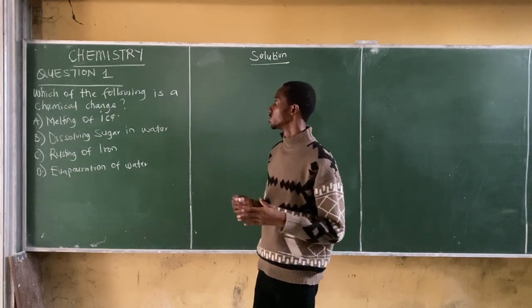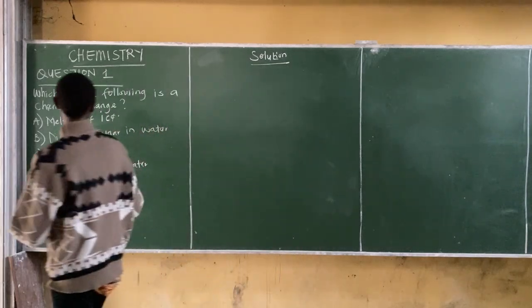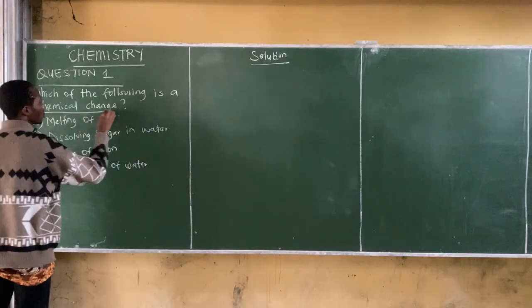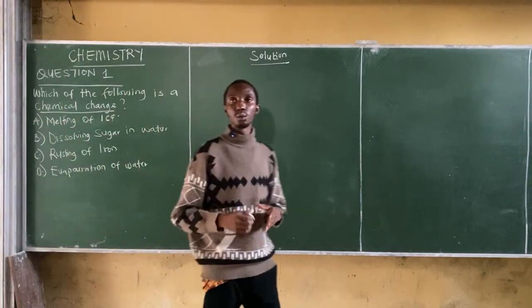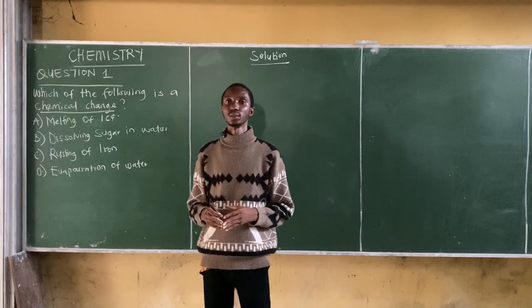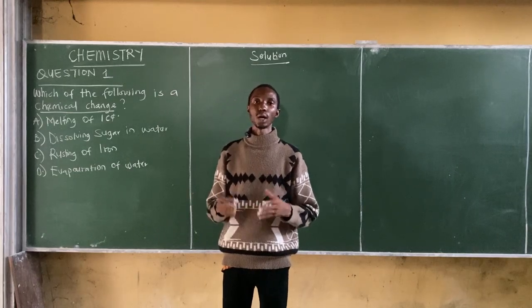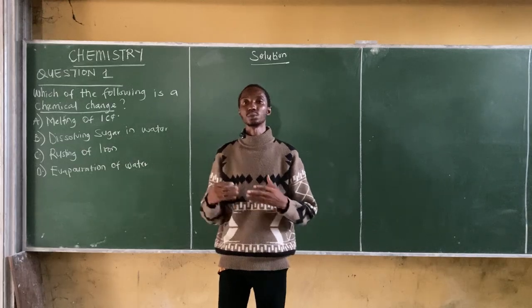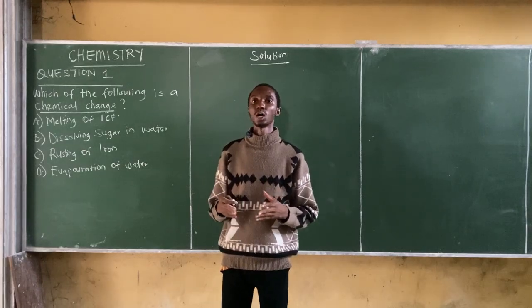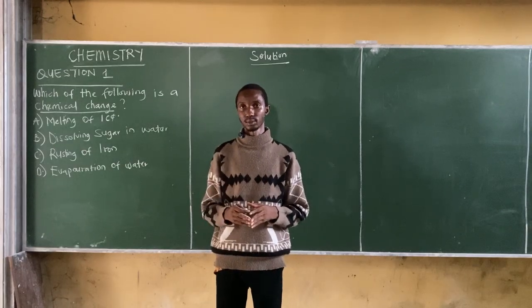The first thing we need to note here is the meaning of chemical change. What is chemical change? Chemical change can be defined as a process in which one or more substances is transformed into a new substance with the chemical properties being altered.